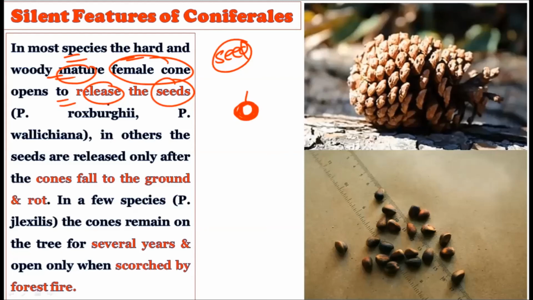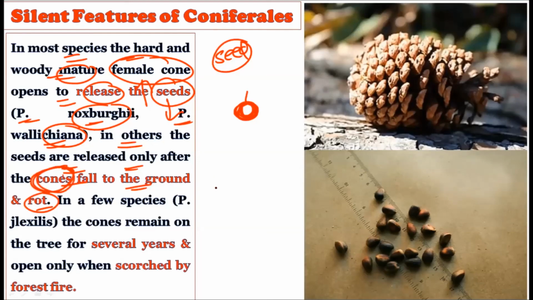Now the majority of the time, these female cones will open and release the seed. For example, in Pinus roxburghii or Pinus wallichiana, the female cone will open and release the seed, and this seed will create the new plant. While in others, the seeds are released only after the cones fall on the ground or rot. So in other species, the whole female cone falls on the ground and gets broken, or it rots, and after that it releases the seed. So there are some female cones in the Pinus which release the seeds right from the plant, but there are some others which fall on the ground.